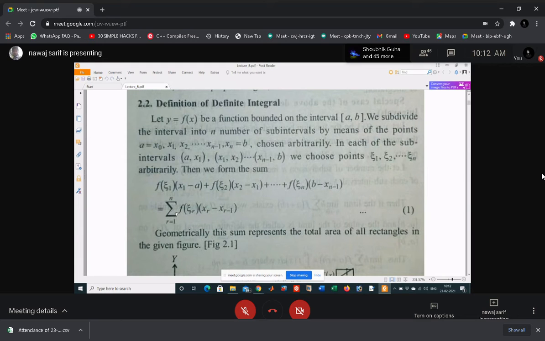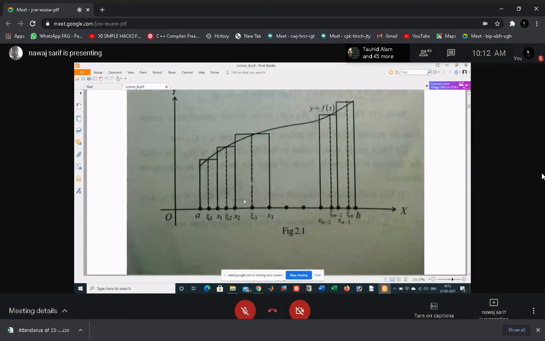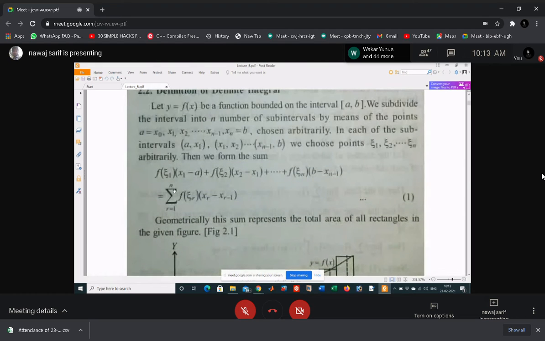So summation f(xi_r)(x_r minus x_(r-1)), these are the lengths of the intervals. Geometrically, this sum represents the total area of all the rectangles in the given figure.